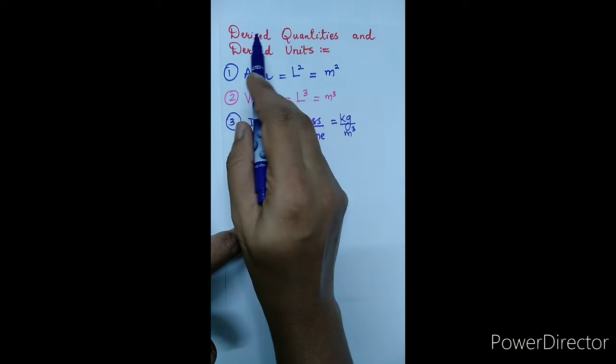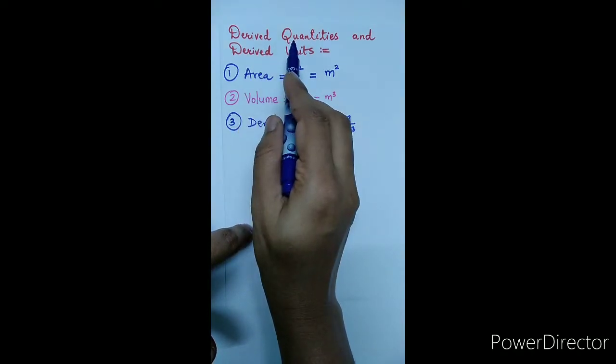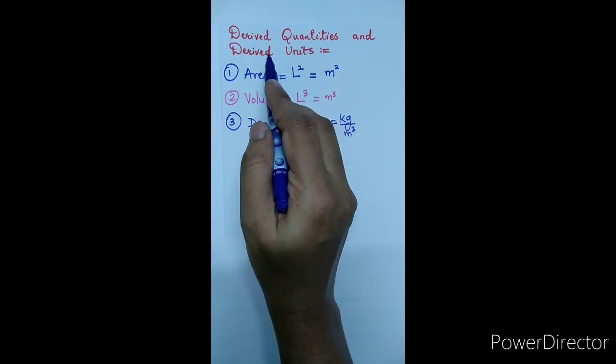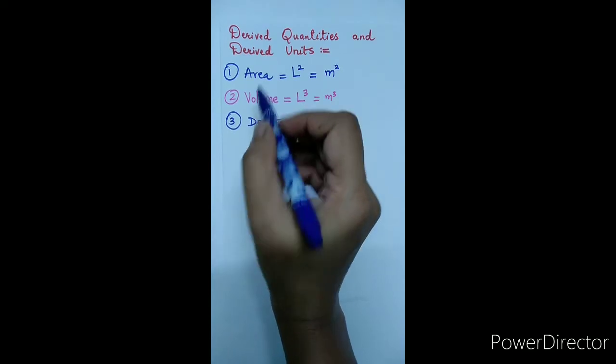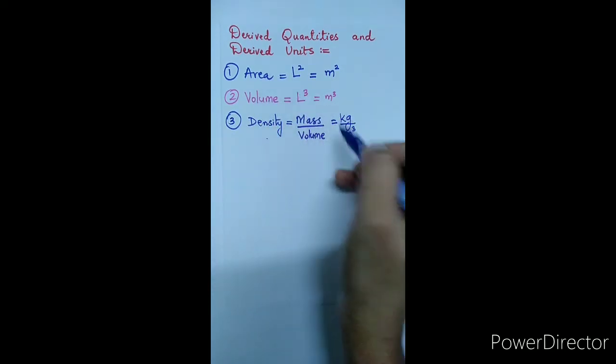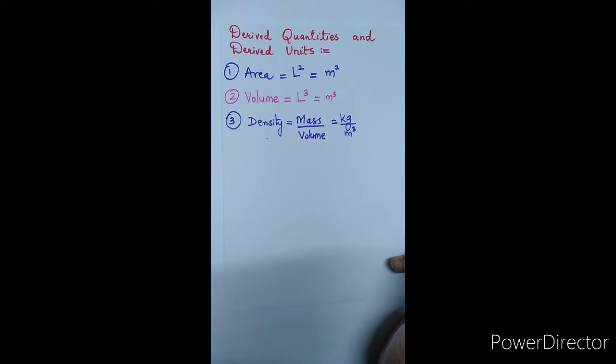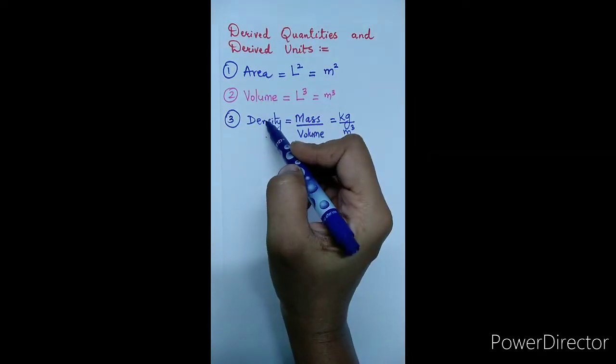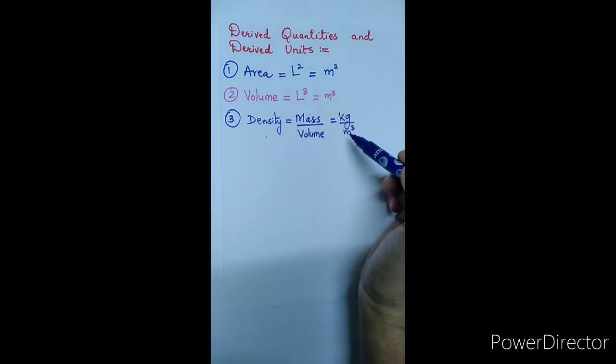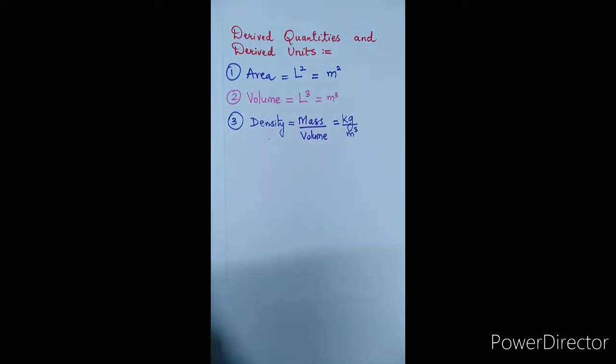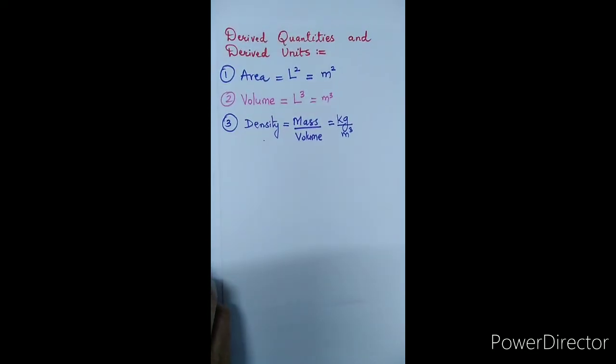Hence we can define the derived quantities as the physical quantities which are derived by using one or more fundamental quantities. And the unit of these derived quantities is called derived units, which depend on one or more fundamental units. Now let's move to the next example.